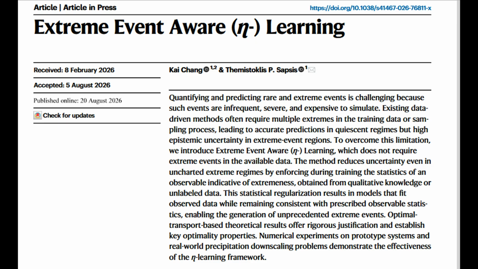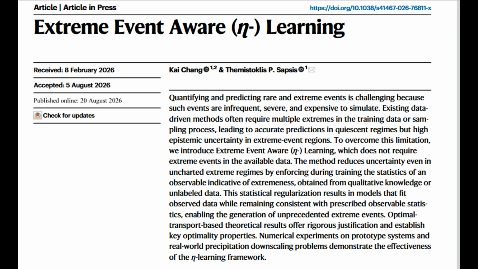Given 0.5 years of high-resolution HR data and 25 years of low-resolution LR data, ADA learning generates statistically consistent extreme precipitation fields. Matches the true HR tail distribution. Outperforms standard MSE models that completely miss extremes.